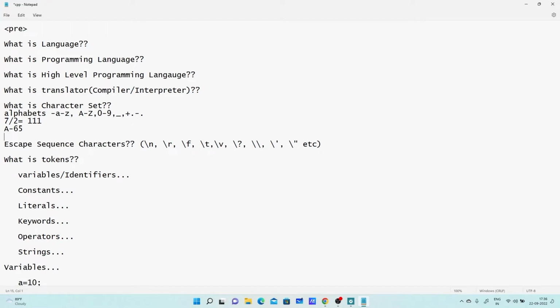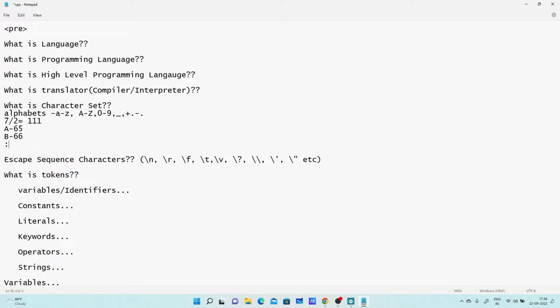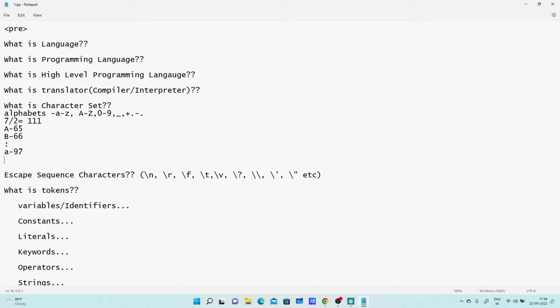Uppercase A has ASCII value 65, B has 66, and so on up to 90. Lowercase a has ASCII value 97, lowercase b has 98. So it is very easy to convert from character to binary form by taking its associated ASCII value. That's why ASCII code and Unicode came into existence; they are required for such conversion. So, you got the idea of the character set.